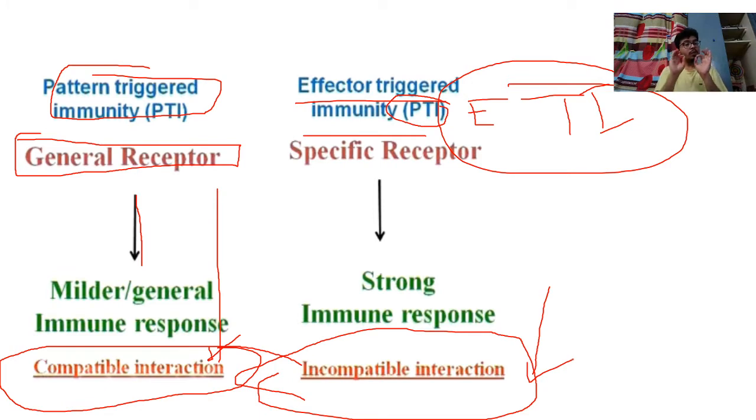The plant will have the capacity, by its own immune response, to degrade and collapse the pathogen, so the pathogen cannot stay in that particular host. This is the main story of incompatible and compatible interaction. Sometimes you will see in many papers the terms compatible pathogen and incompatible pathogen. These are the basic things that you have to understand, guys.